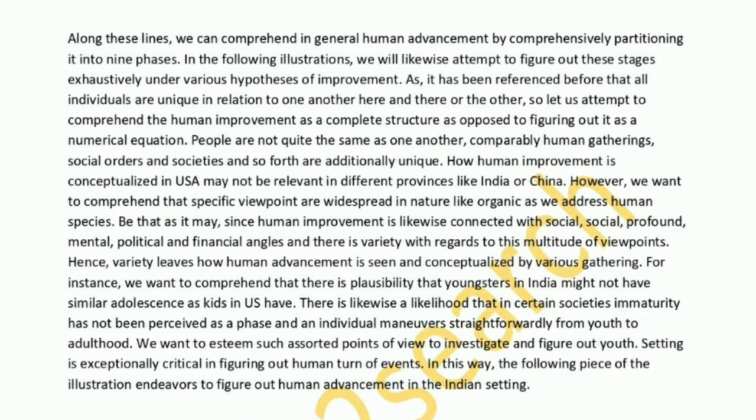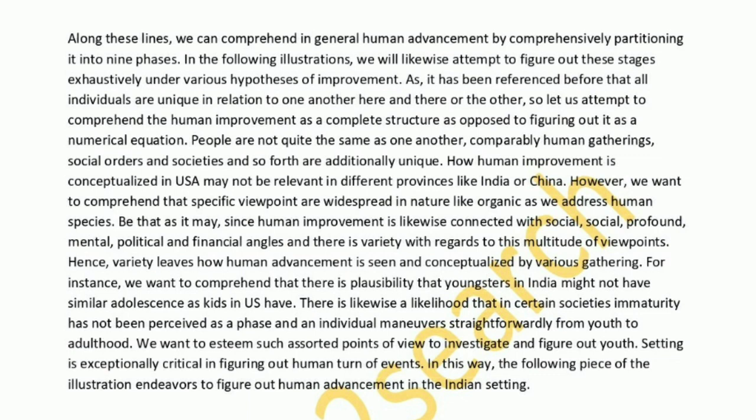As has been referenced before, all individuals are unique in relation to one another, so let us attempt to comprehend human development as a complete structure as opposed to figuring it out as a numerical equation. People are not quite the same as one another. Comparably, human gatherings, societies and so forth are also unique.